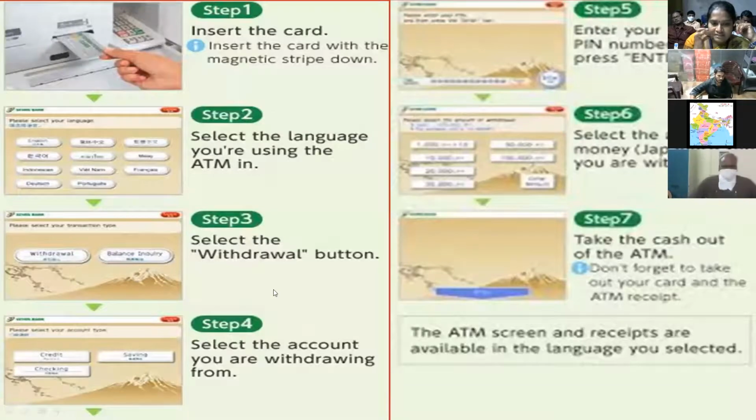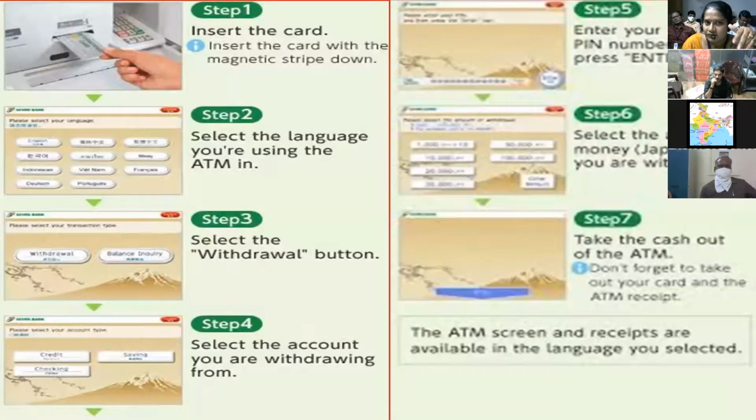Step 4, select the account you are withdrawing the money from, from savings account or credit account. So select the account type also. Step 5, enter the PIN number, personal identification number. Next, select the amount, I mean, type the amount also. After that, take out the money. We observe the transaction is proceeding. Then you take out the money through the ATM.